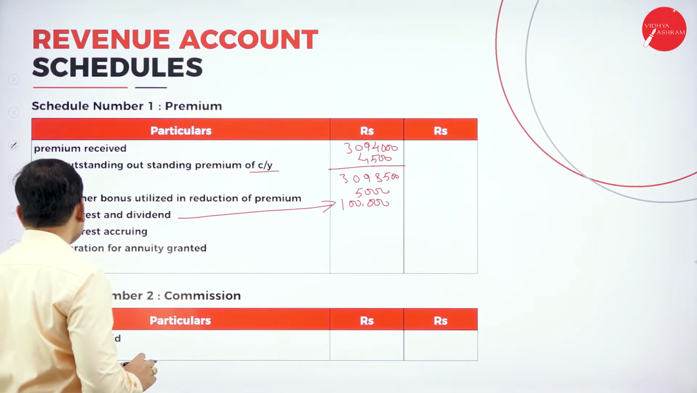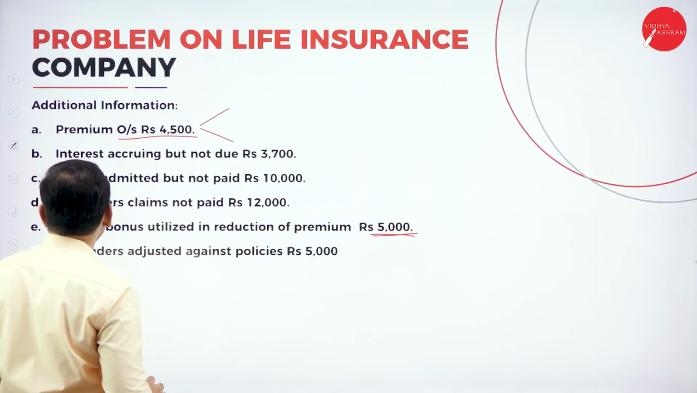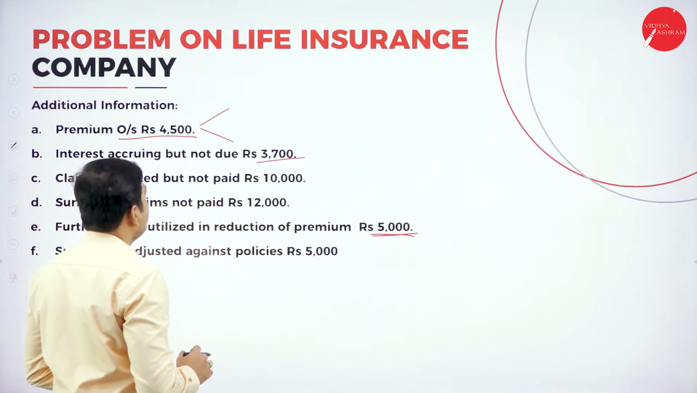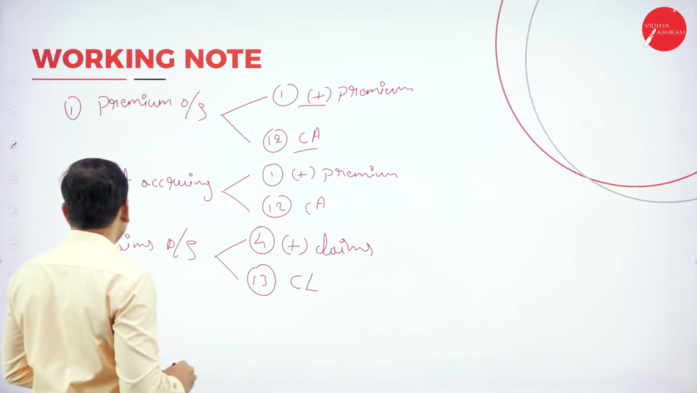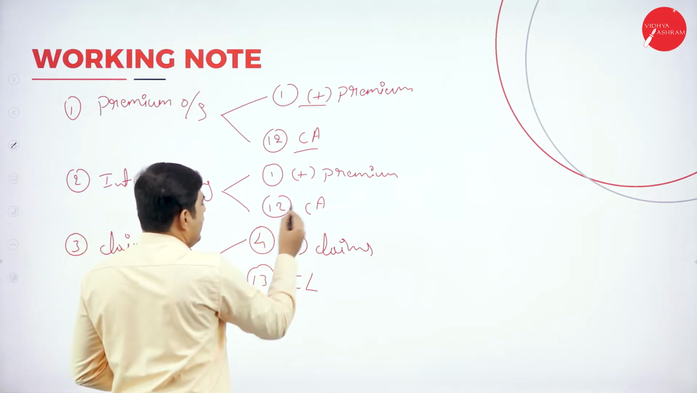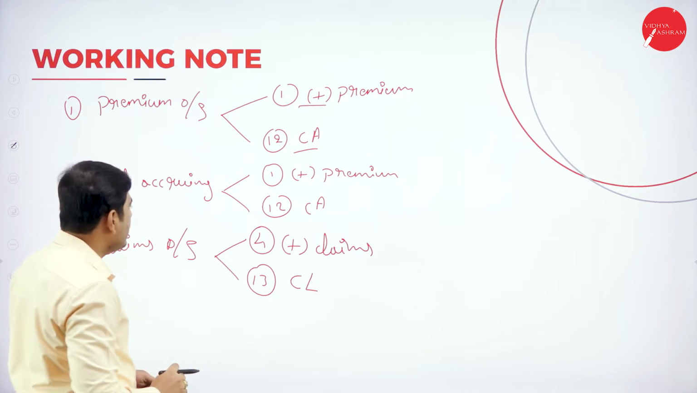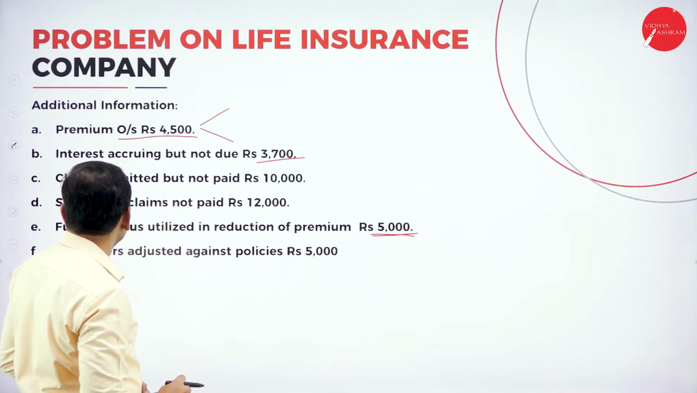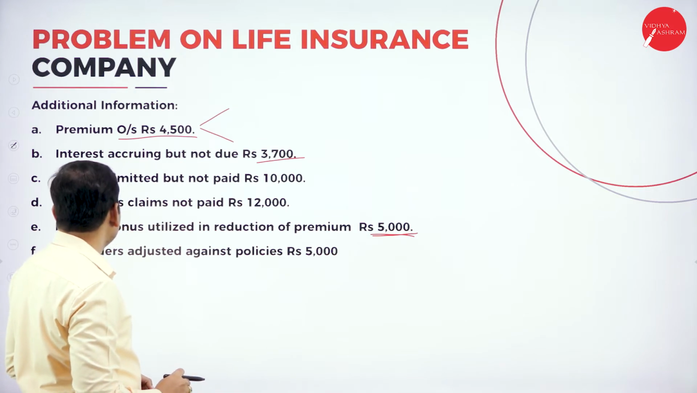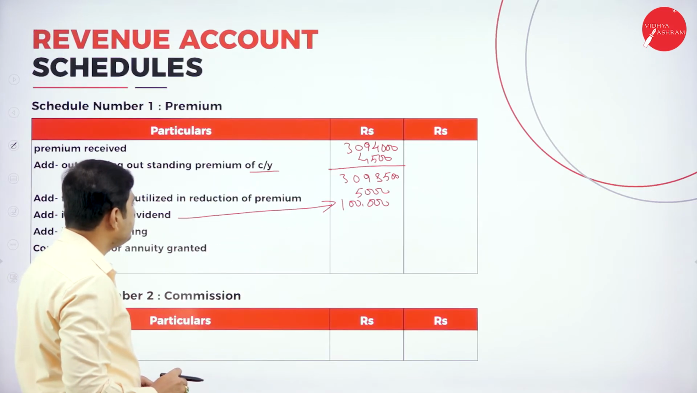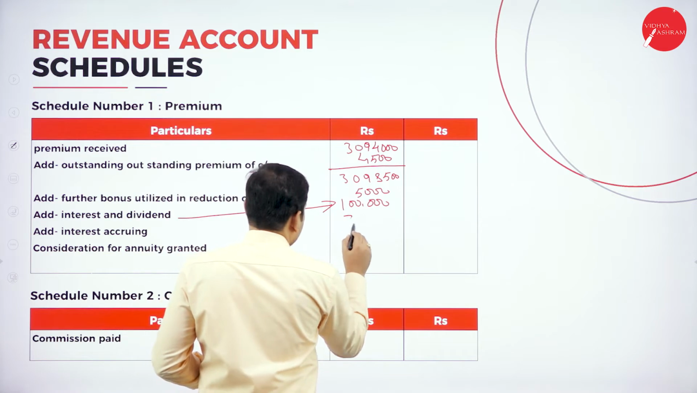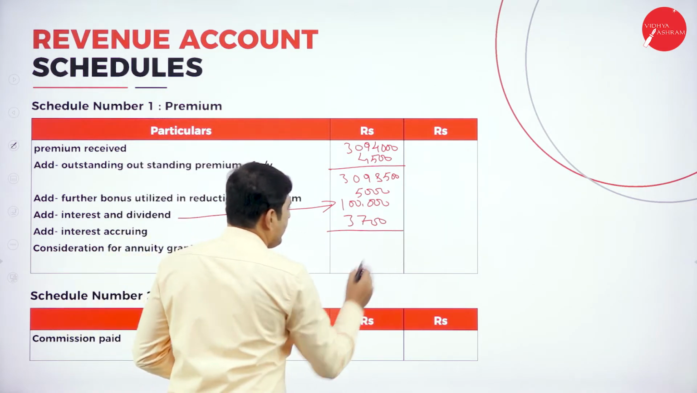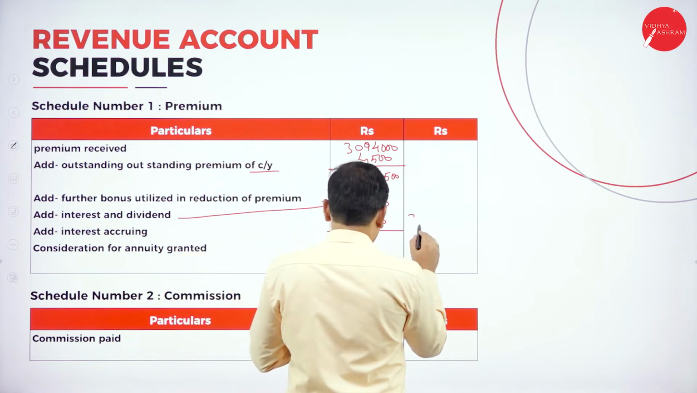Next one, add interest accruing but not due. It is interest accruing here. How much is it? 3,400. It is a double effect. So interest accruing should be added to premium. Again, we have to show it in schedule number 12, current assets. So the amount is 3,700. So add 3,700 here. So add all the amounts. Total it is.